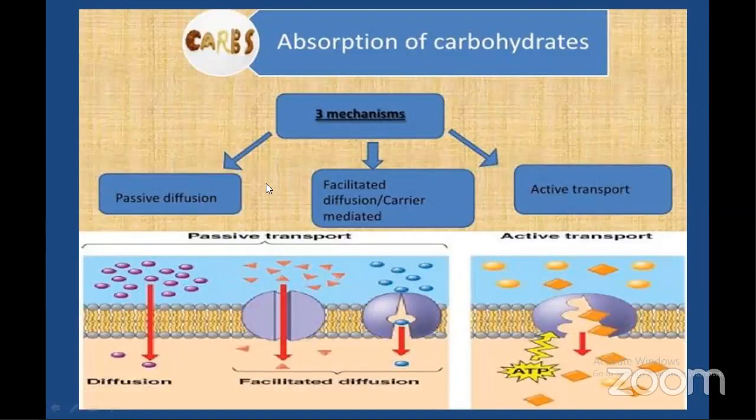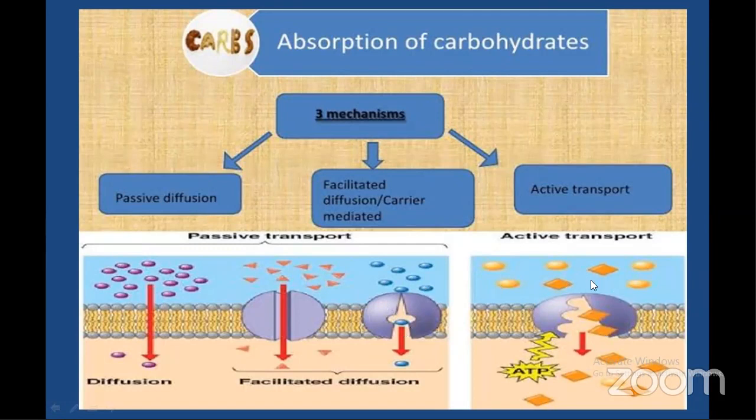So, the difference between passive and facilitated diffusion: passive diffusion occurs from the region of higher to lower concentration, whereas facilitated diffusion also occurs from higher to lower concentration. But in passive diffusion, there is no involvement of any carrier proteins or any energy. Simply, it occurs on its own. Whereas in facilitated diffusion, it is facilitated by a carrier protein in the cell membrane.